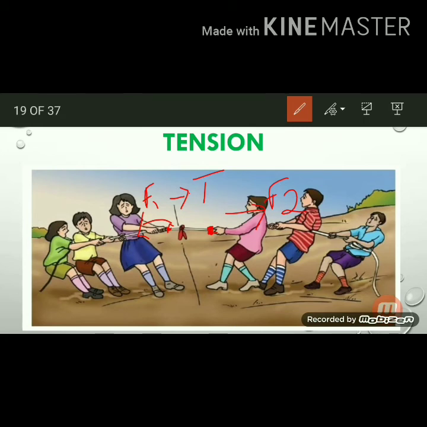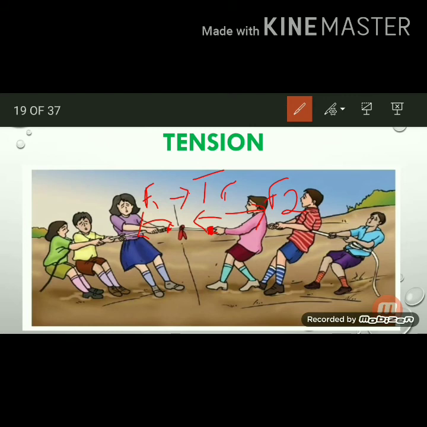That force always opposes the applied force in the opposite direction. That force is nothing but tension. It is denoted by T. So on both the right side and the left side there is an applied force, and there is an opposite force within the rope. That force is called tension force.